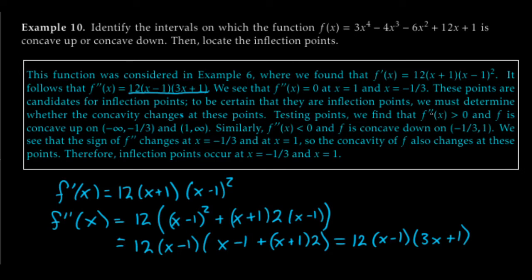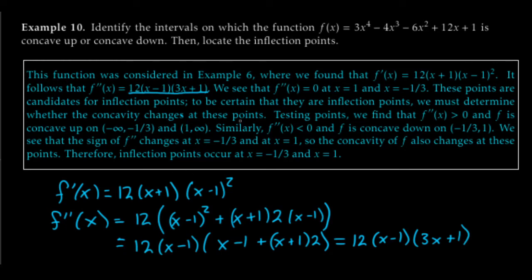So if we throw in a point less than negative 1/3, maybe we could throw in minus 2. Let's try it out. 3 times minus 2 plus 1, that's negative. Minus 2 minus 1, it's going to also be negative, so positive, negative, negative, it's positive. So we find that the second derivative is greater than 0, and f is concave upwards because of this on the open interval from negative infinity up to negative 1/3.